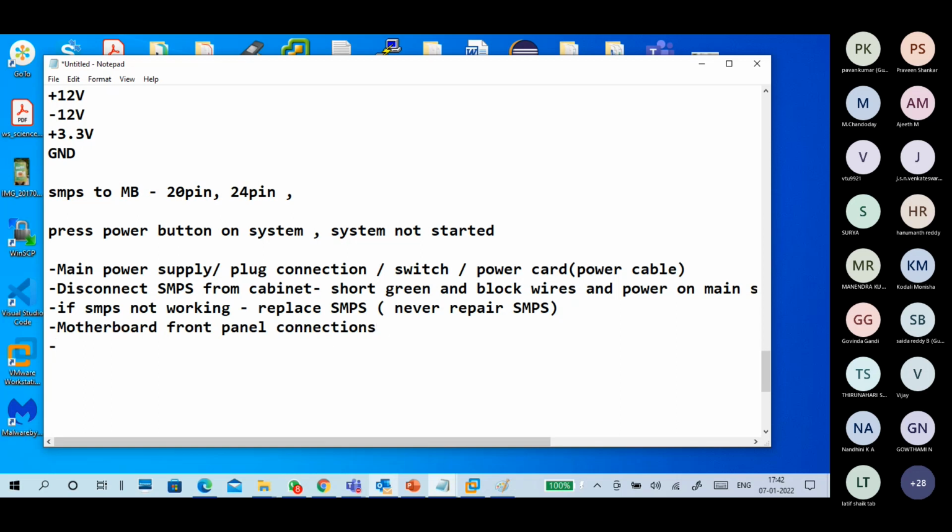Next, check your front panel power button. Make sure it is working, like by shorting and all. Check motherboard front panel connection cables.